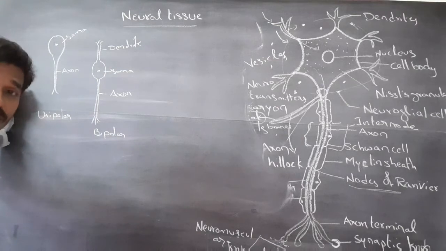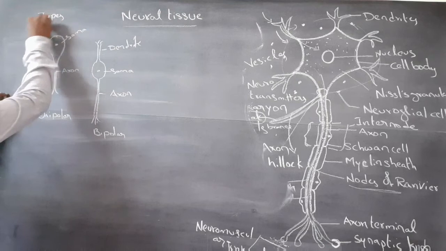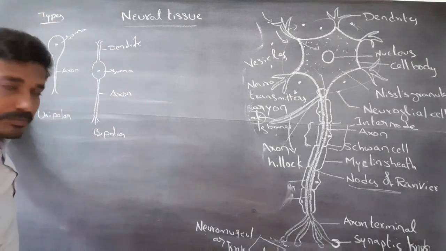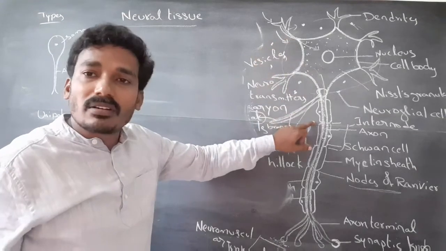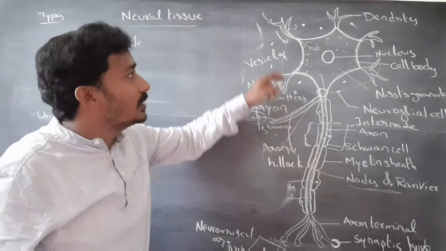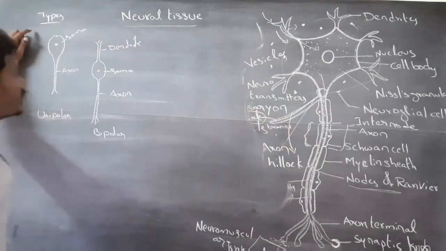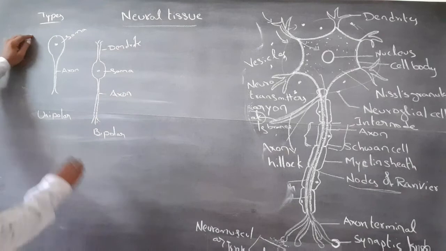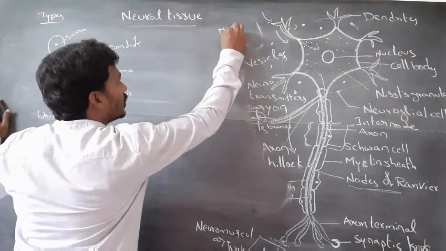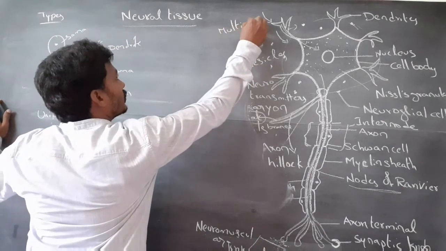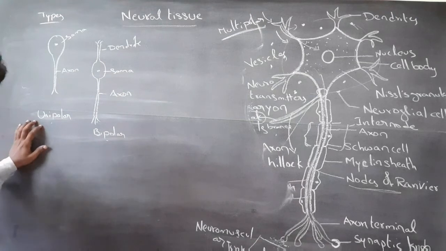Next, types of neurons. Based on the number of dendrites and axons, neurons are of three types: unipolar neuron, bipolar neuron, and multipolar neuron.